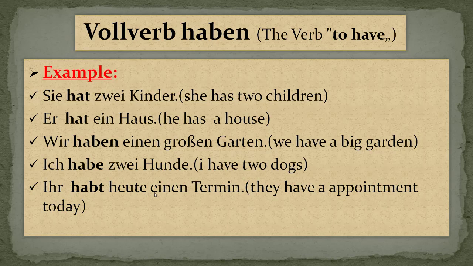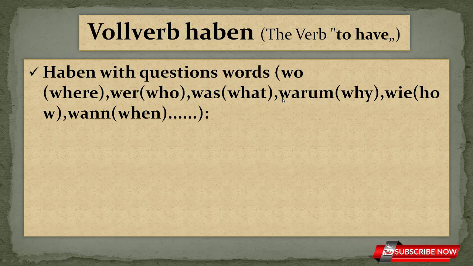Sie haben heute einen Termin. They have an appointment today. Okay. This is the example whenever you are expressing some feelings in order to use the haben verb. So this is the last one where you can use haben. Haben with question words. Whenever you are using questions with the haben verb, this is the format.